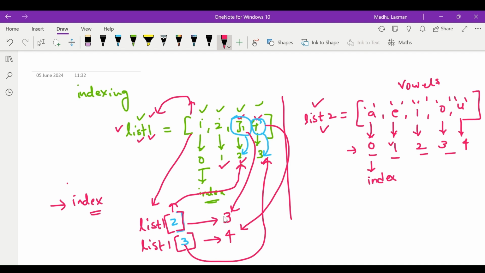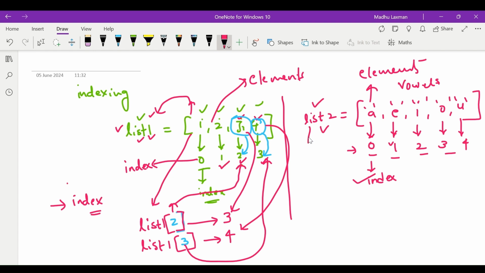Like this we access the elements. Please don't get confused: these are the elements, and these are the indices or index.